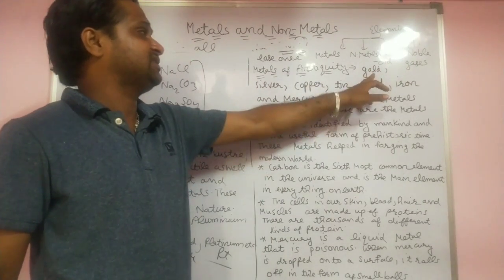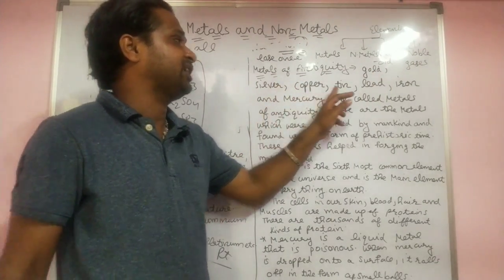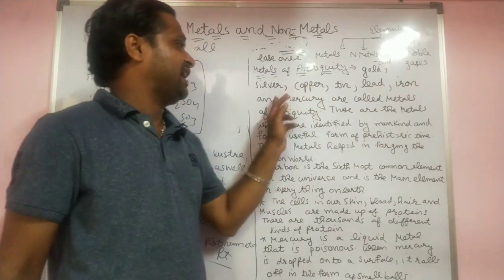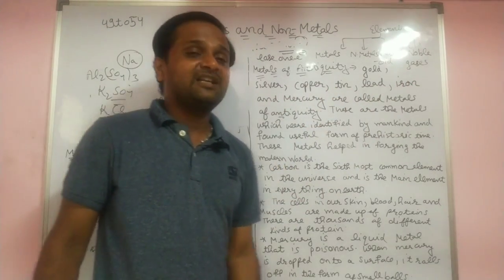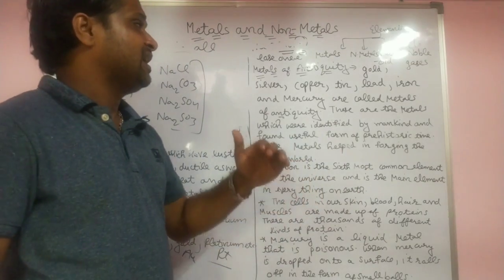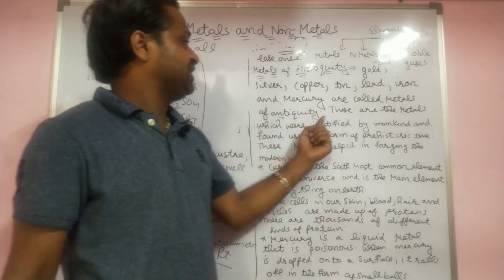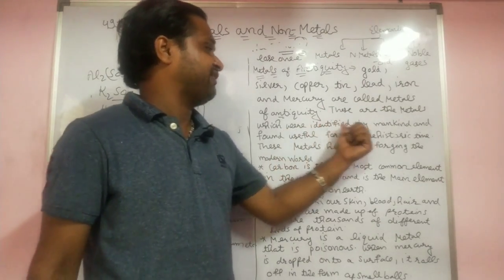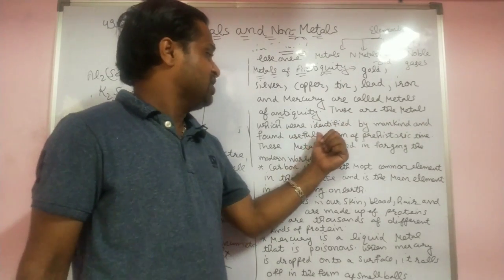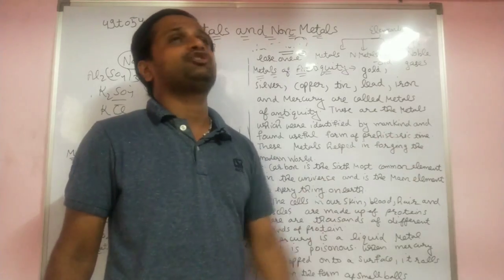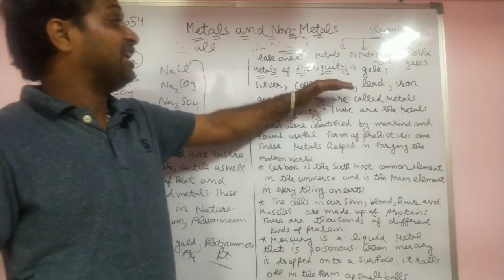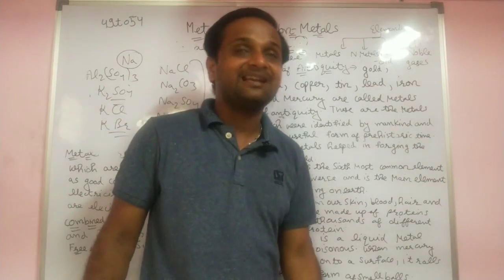Yes, 7 metals: gold, silver, copper, tin, lead, iron and mercury. These are metals which are very less reactive, and you are able to preserve them for a long time. These are the metals identified by mankind and found useful from prehistoric times. These are the elements which were found by mankind.